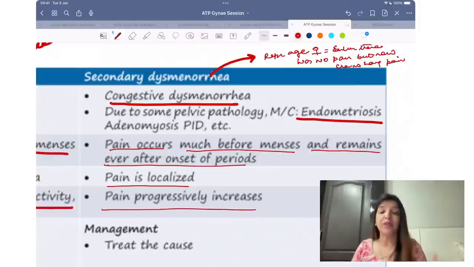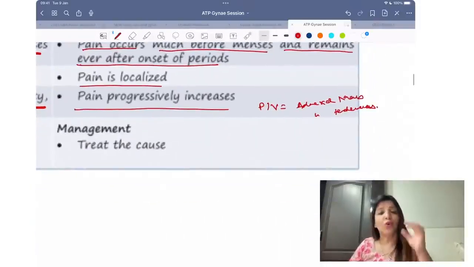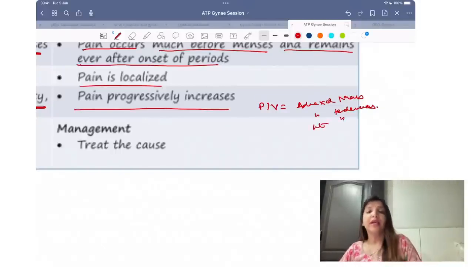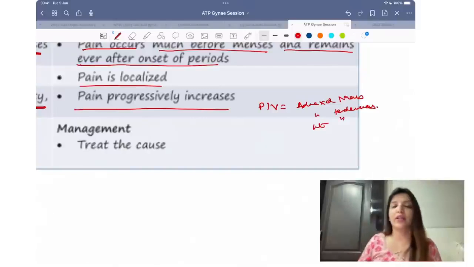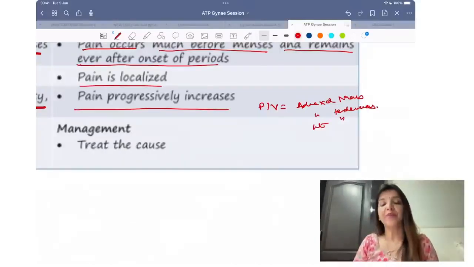Very, very important point. And per vaginal examination में suppose your question says कि कोई adnexal mass feel हो रहा है या कोई adnexal tenderness feel हो रही है, anything, you know, any abnormal per vaginal finding if they give you, that means it is secondary dysmenorrhea. Whether they say uterine tenderness, कुछ भी बोले, any abnormal finding on per vaginal examination, that means it is secondary dysmenorrhea. In secondary dysmenorrhea, you have to treat the cause. Clear to all of you?